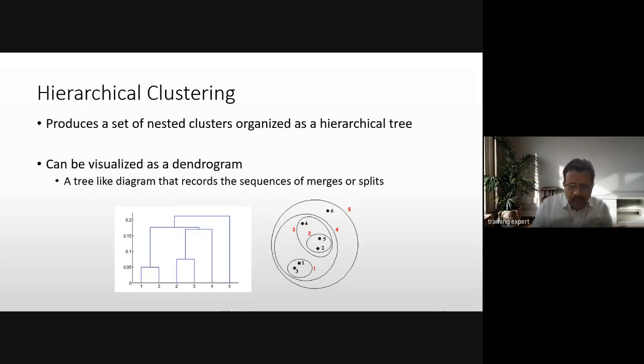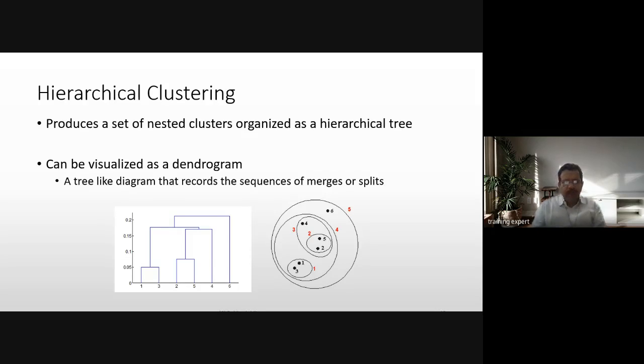So all the points are represented below. These are all individual clusters, and now these two become one cluster. These two have become one cluster. This is a separate cluster and this is a separate cluster, let's say. Okay, so let's say we want to create 2 clusters. So just split this into 2 clusters from this point, horizontally. So all the points from this point, which are 1, 3, 2, 5 and 4, become one cluster, and 6 becomes another cluster.